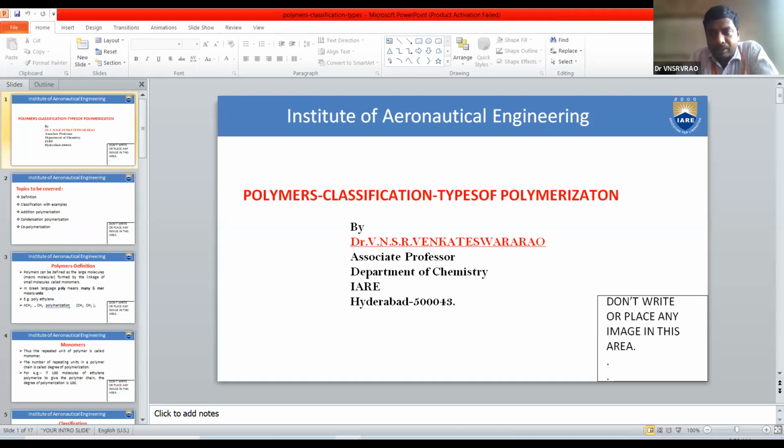Now coming to the topic, the linkage between the monomers is the covalent bond. Can you give an example of a covalent bond generally? In which molecules is a covalent bond formed?